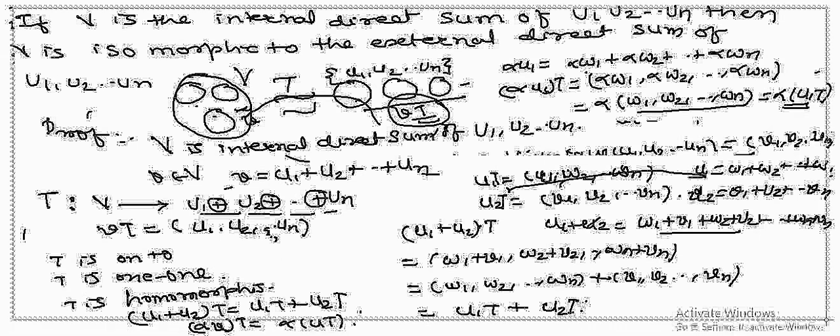Now let us move to the next definition. Remember what we have proved? We have proved one theorem. We have defined internal direct sum and external direct sum. Now we're going to define linear combination. What is linear combination? So let us write the definition of linear combination first.